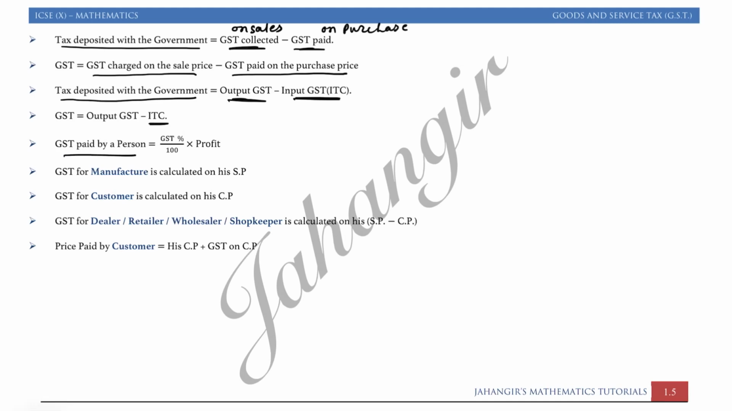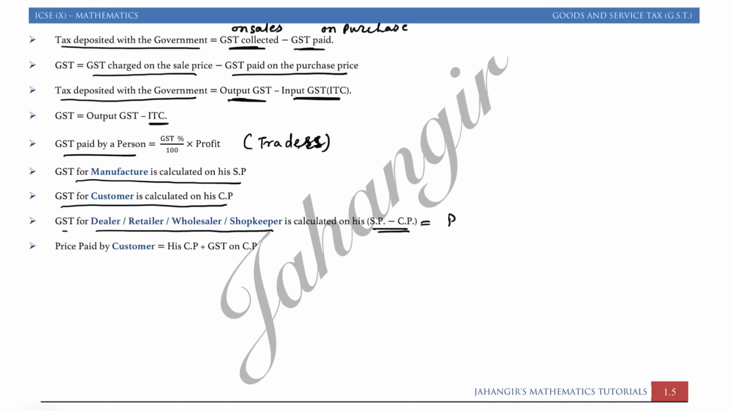So GST paid by a person or a middle person, we are talking about the middle person, that is GST percent upon 100 into profit, profit be whatever. This is just for middleman. Middleman, we can say trader, any types of traders. This is for trader. This formula is used when we have to find GST for the middle person. GST for the manufacturer is calculated on SP. GST for the customer is calculated on CP. Again, I had written GST for dealer, retailer, wholesaler, shopkeeper is calculated on SP minus CP, that is profit.